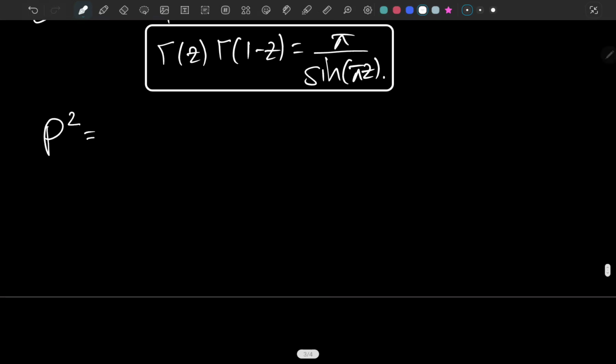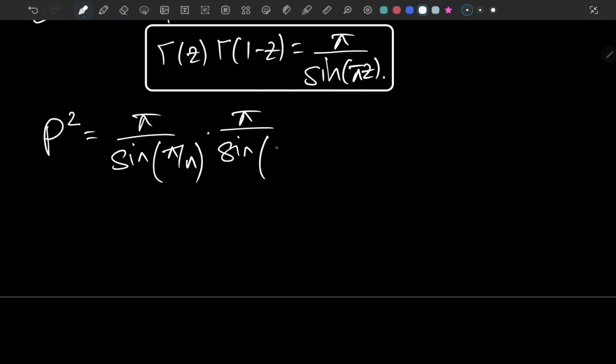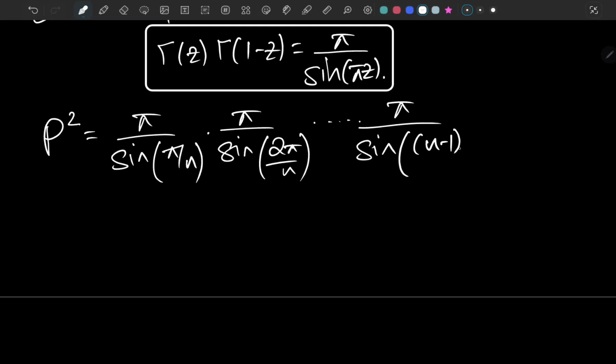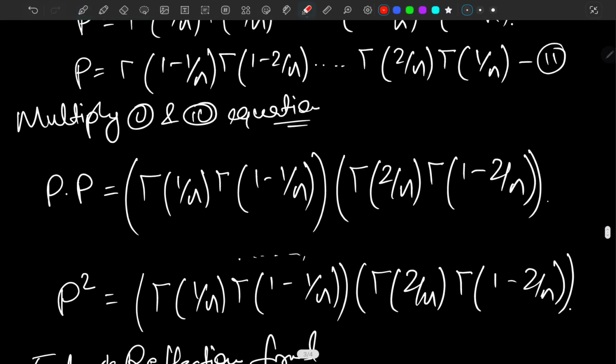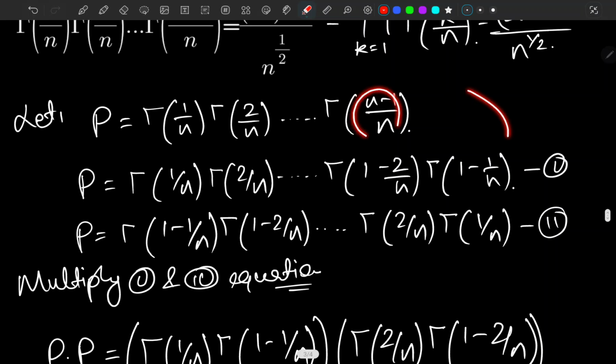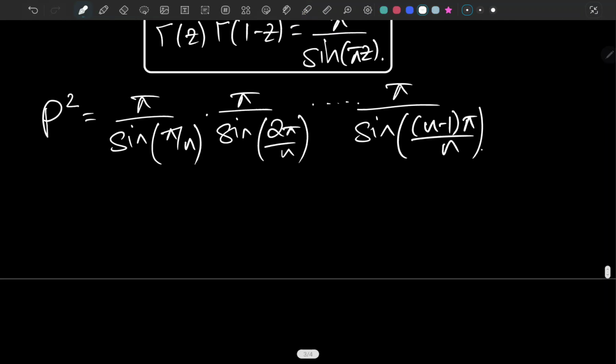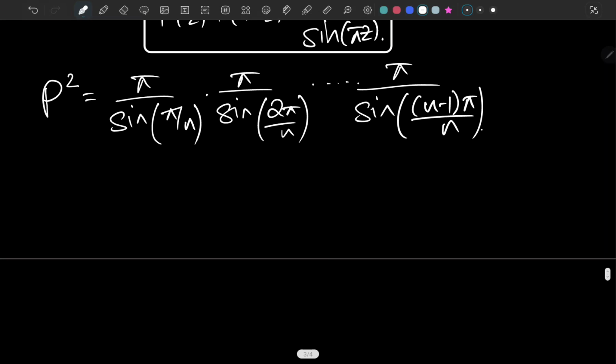So p squared equals pi over sine pi over n times pi over sine 2 pi over n, and that's going to go all the way up to pi over sine of n minus 1 pi over n, because we talked about n minus 1 terms in the beginning. You might have noticed, obviously you did. So here it is, this is the product, p squared actually.